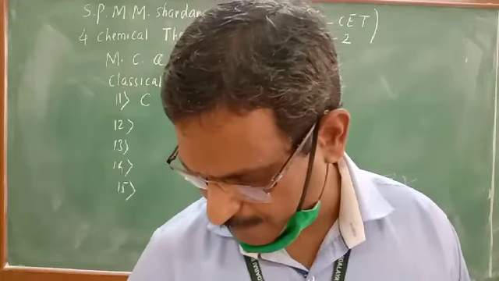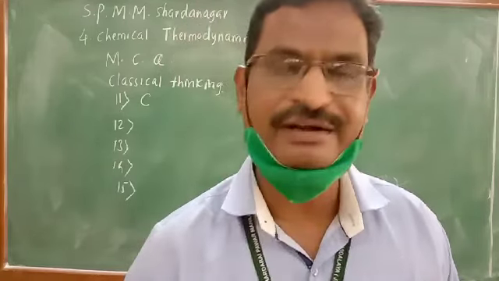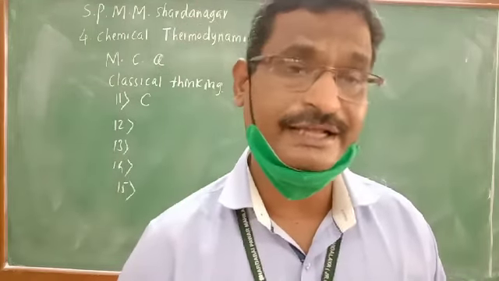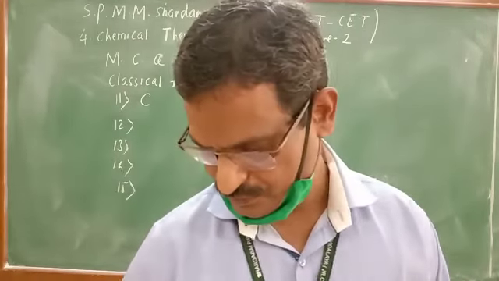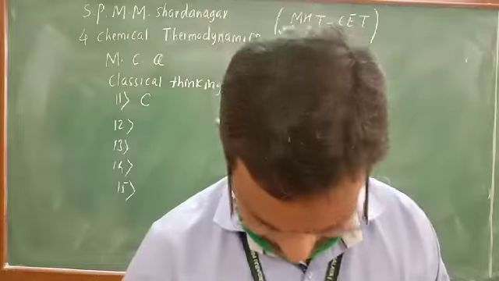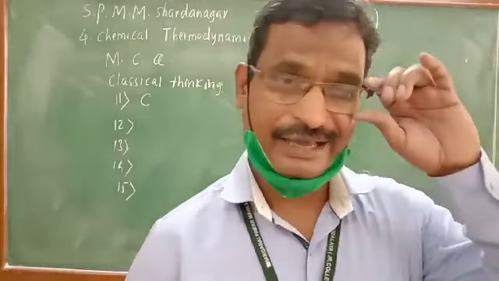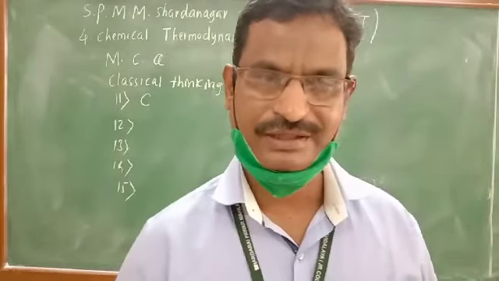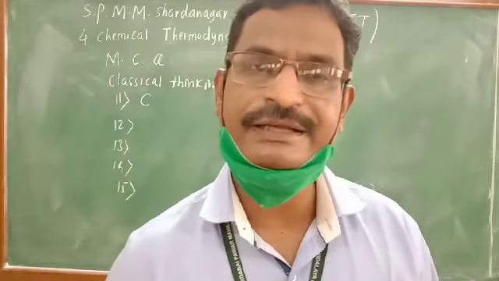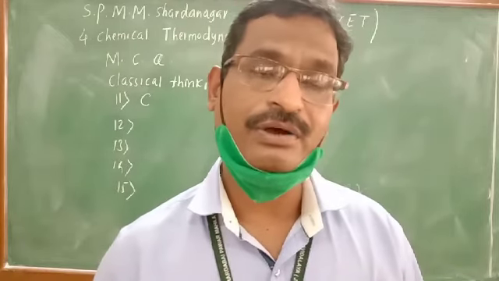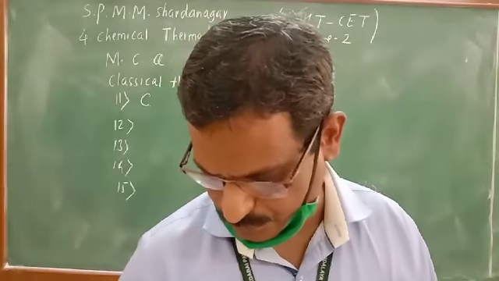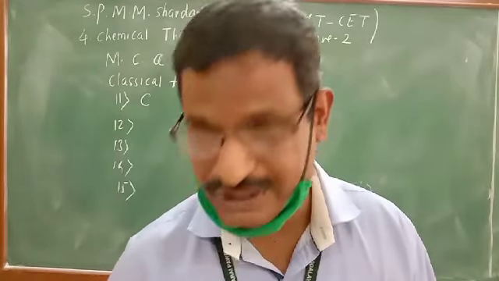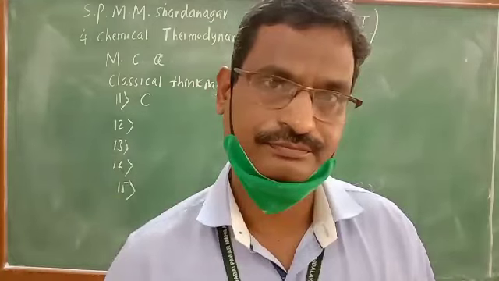Question number 12. The intensive property among the following quantities is. Now intensive, which are independent of amount of matter. First option, heat capacity. Heat capacity we have studied in the first lecture. Heat capacity depends on amount of matter present in the system. Therefore, that is extensive. Second option is mass upon volume.